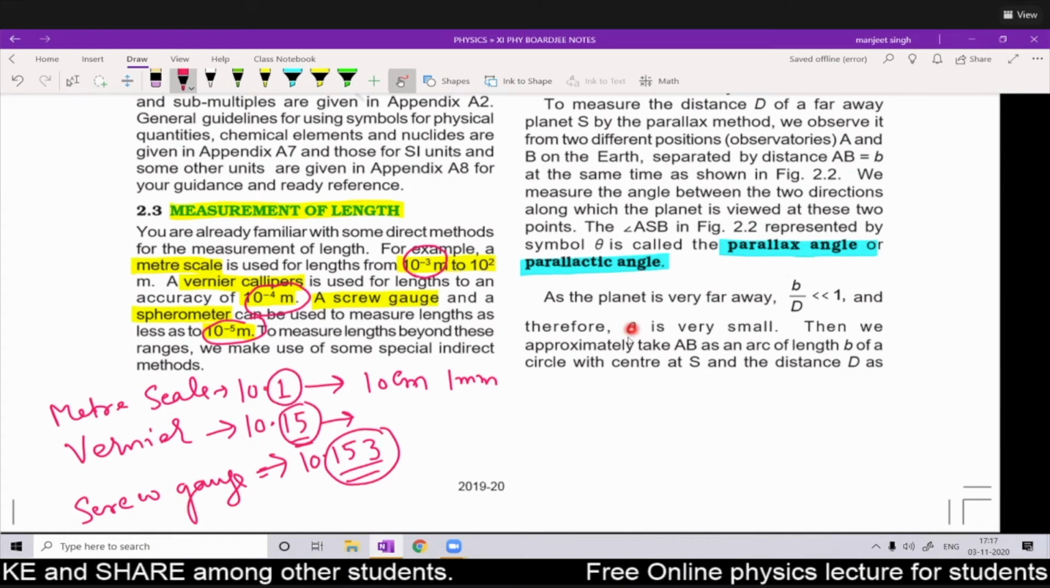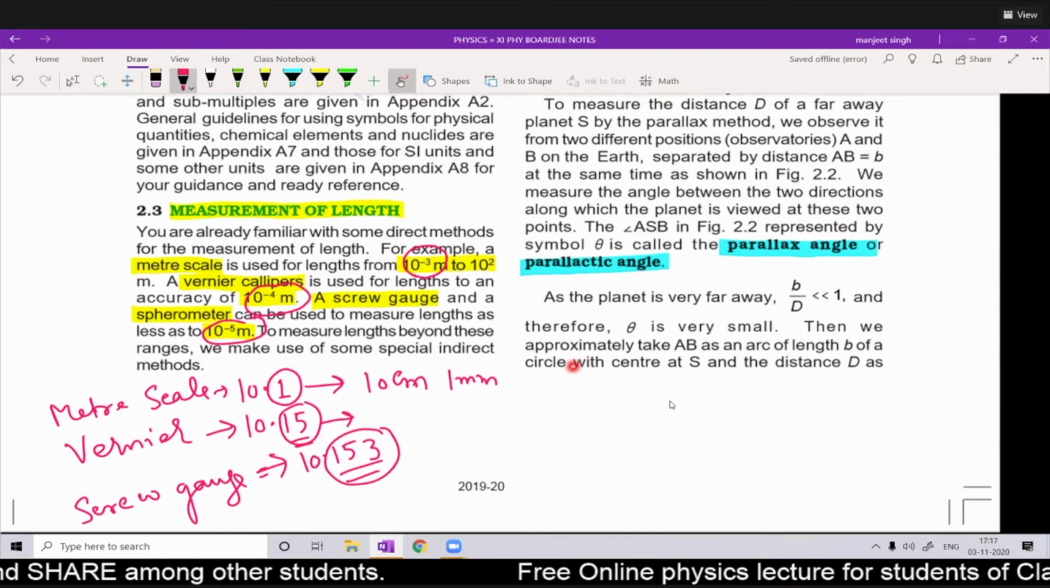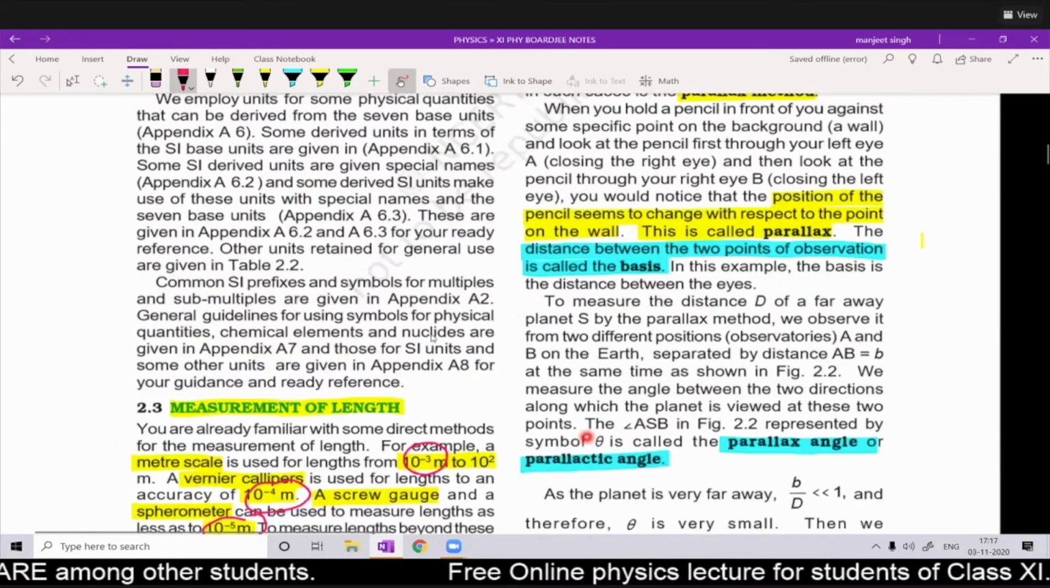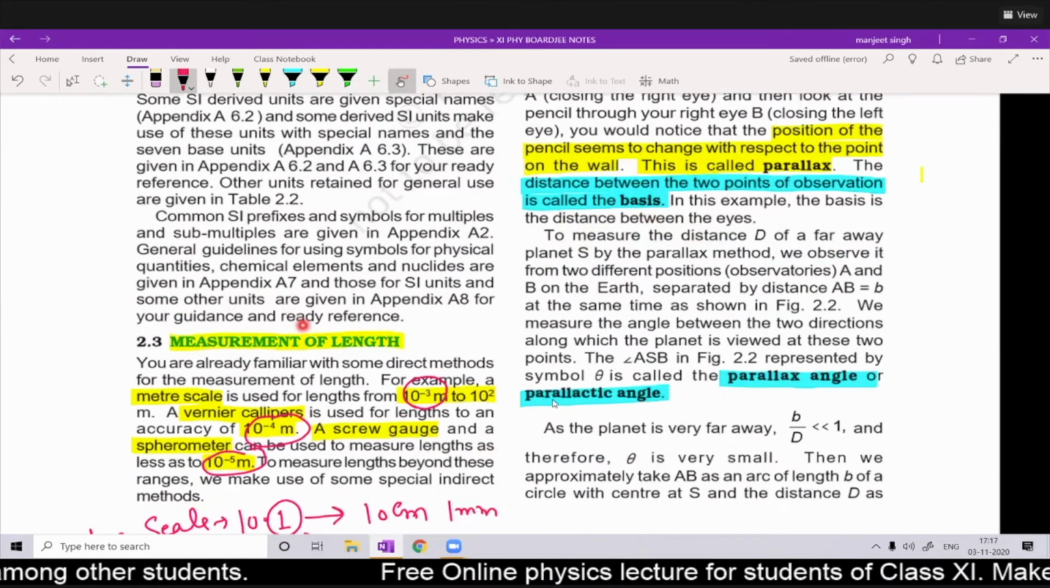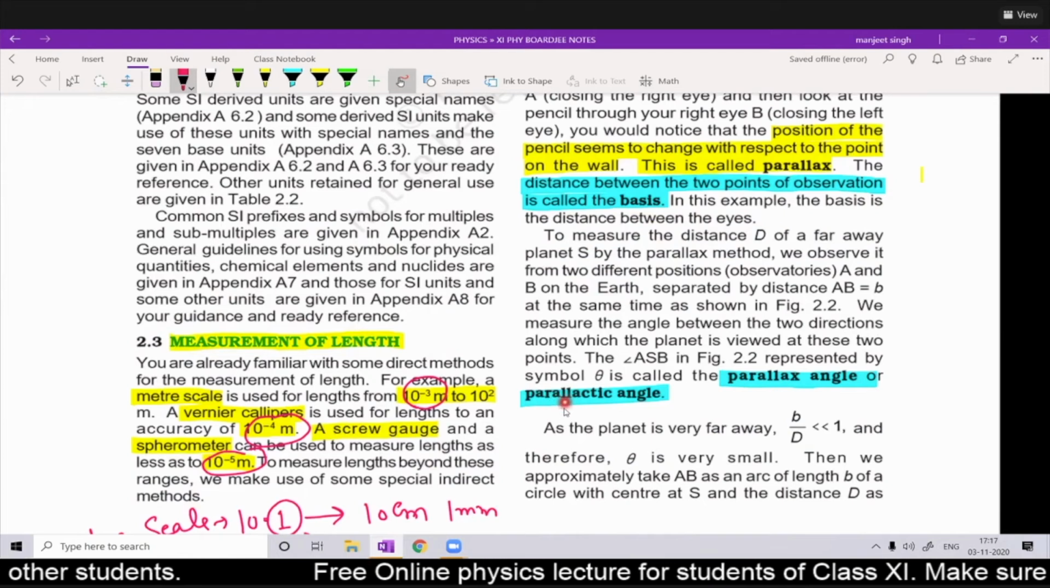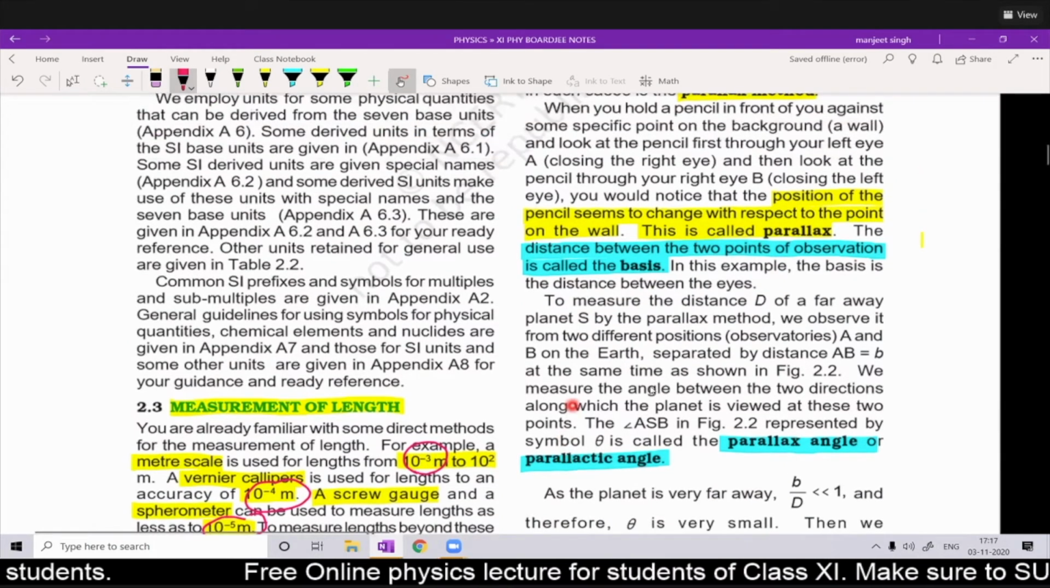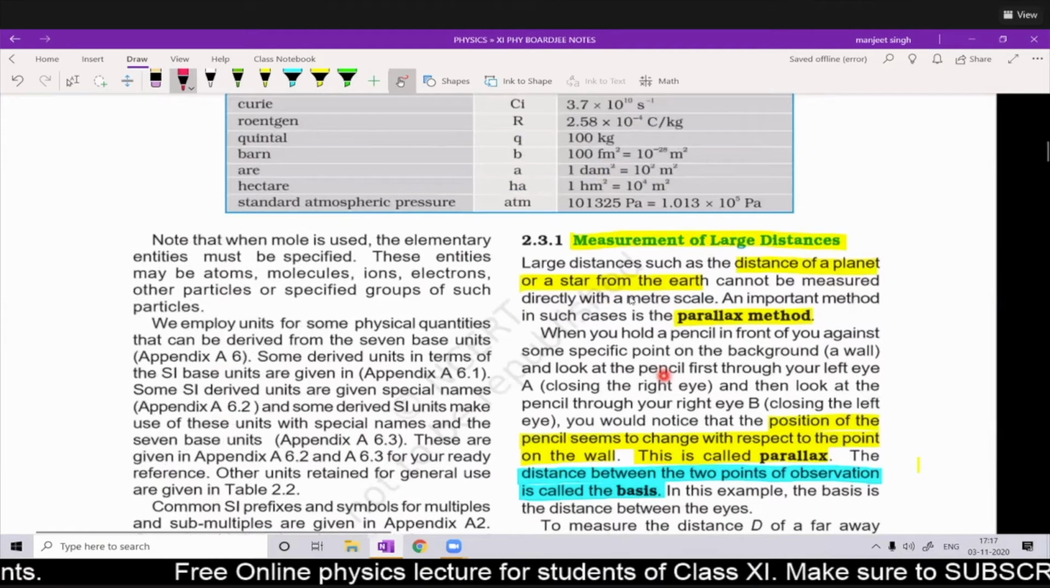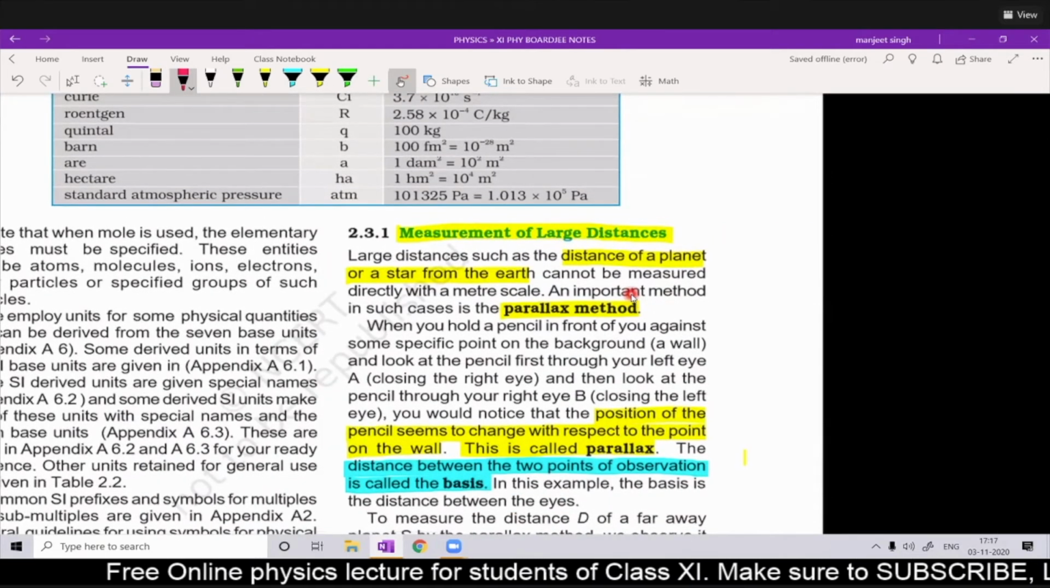Okay, so we have certain equipment which we will be going through in the practicals. We will be using this in the practical in the laboratory. Let us discuss the measurement of large distances.